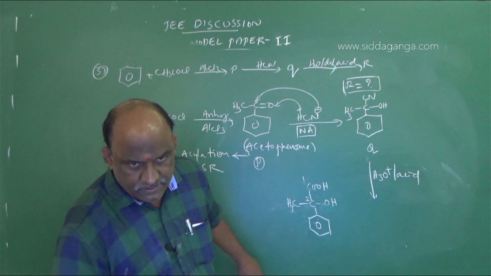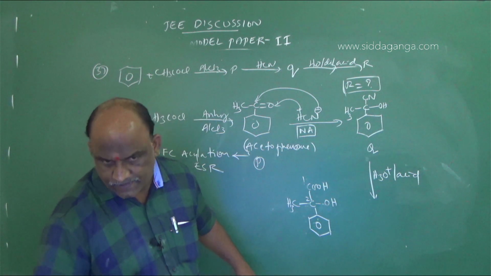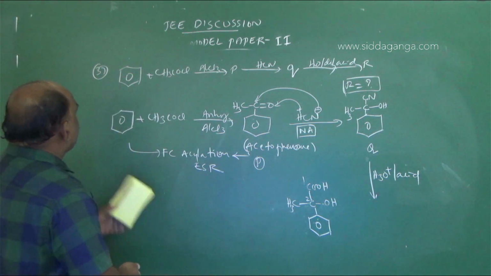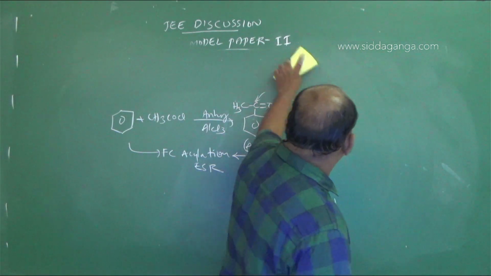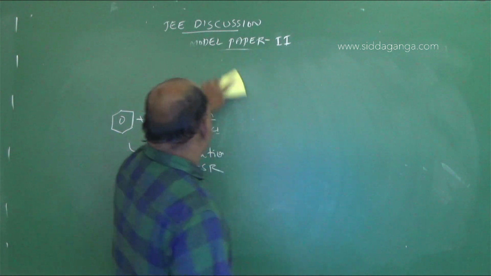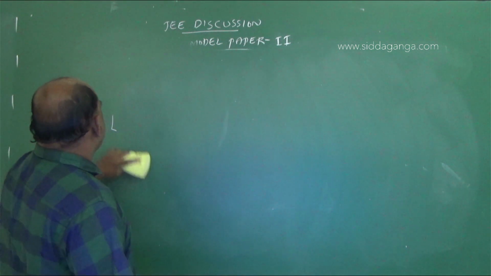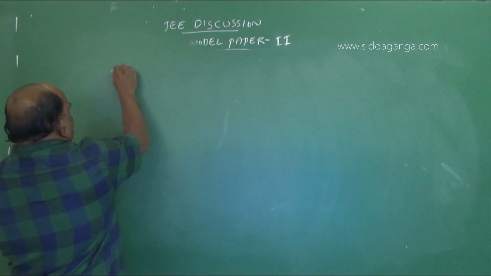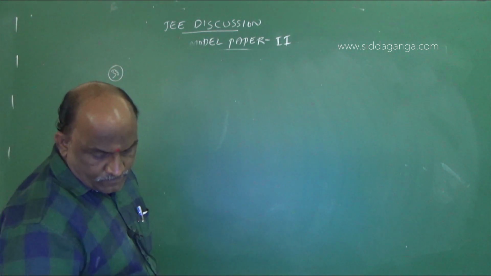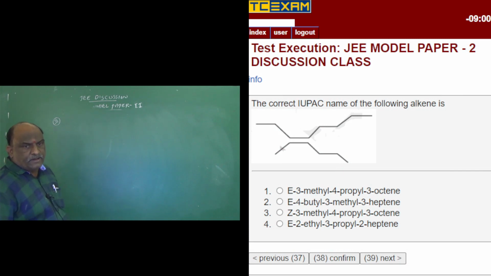Next one is 38. Correct IUPAC name of the following alkene.